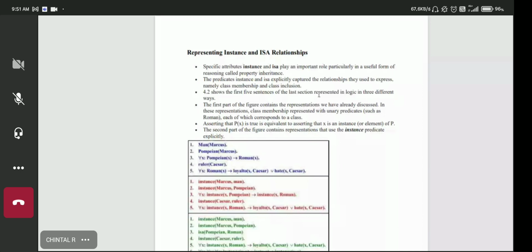So always for the class name, you write the instance relation. The first argument is the object, and the second argument is the class name. This is a very good way of converting unary predicates to binary predicates. Every time we have a problem dealing with unary predicates, but here there is a way to convert unary predicates to binary predicates.